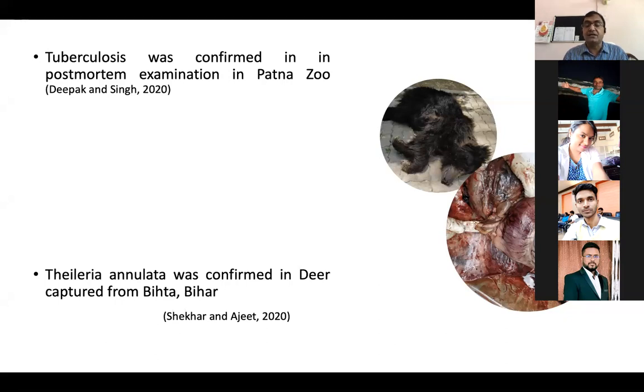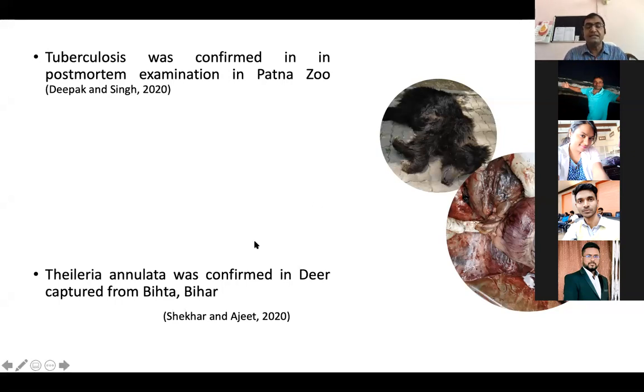Both are present in wildlife, but sometimes in captivity, when they remain in close contact with the animal attendant, there is a rule that both the animal attendant as well as the wild and zoo animals must be checked for tuberculosis, because sometimes there is a chance of contamination from human beings to our wild animals. So Mycobacterium tuberculosis that is present in human beings is also present in wild animals. This has to be kept in mind: both types of tuberculosis are present in wild animals.